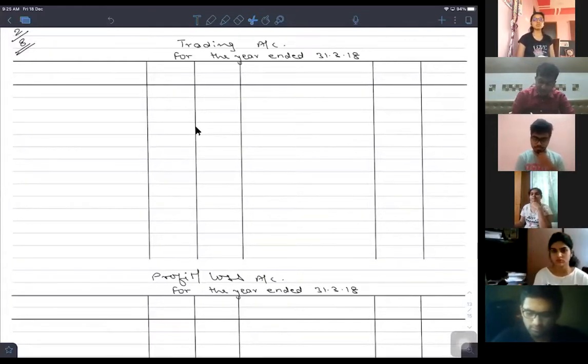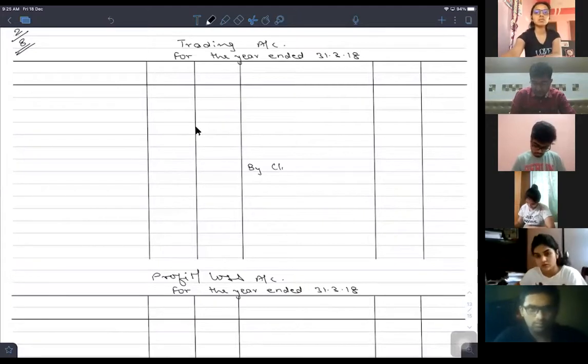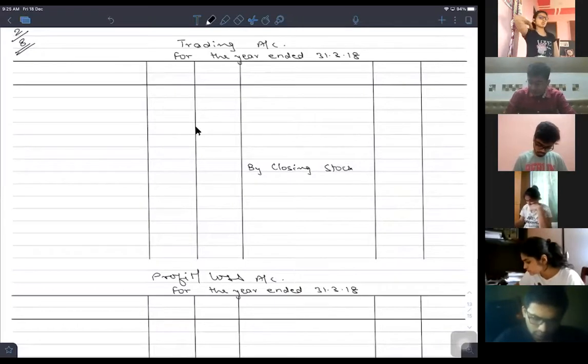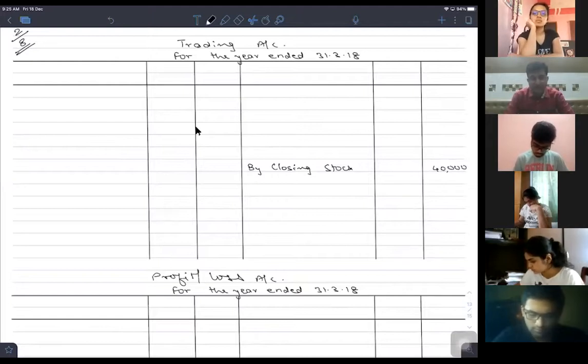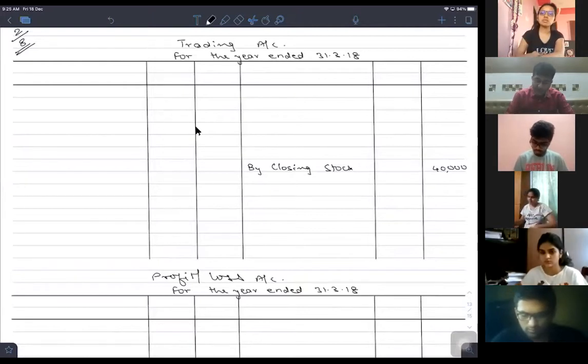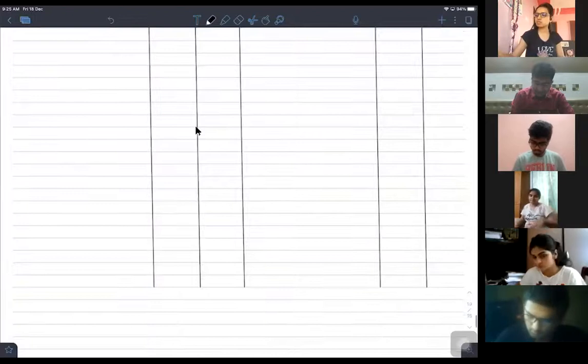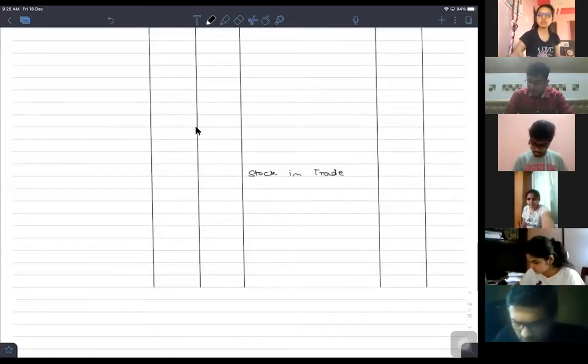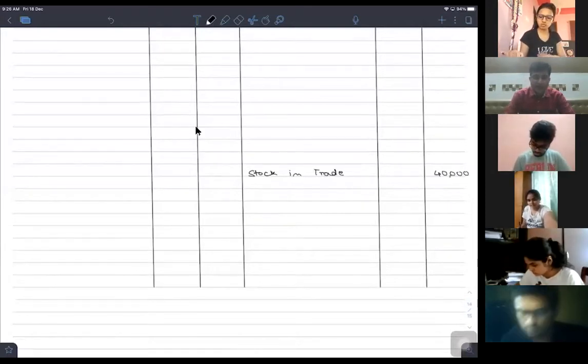Therefore, trading account on the credit side, by closing stock in the outer amount column directly 40,000, and at the same time this is our asset, and therefore it will appear in the balance sheet on the asset side as stock in trade or closing stock, whichever way you write, there is no problem. Rupees 40,000. Am I right?